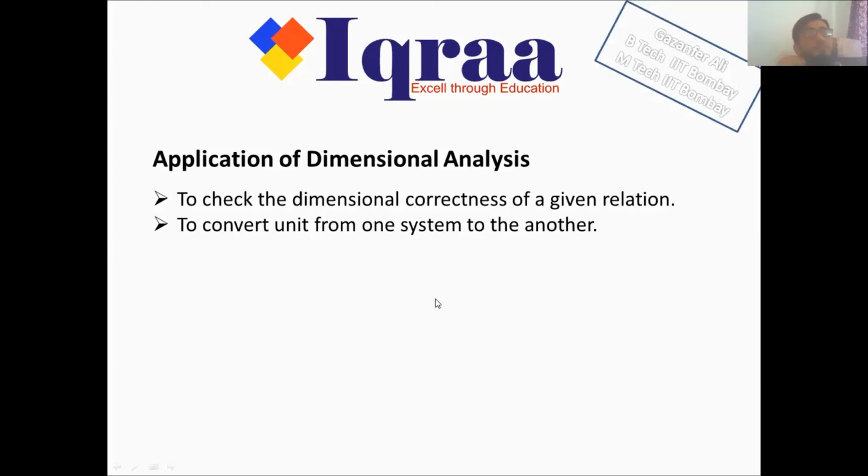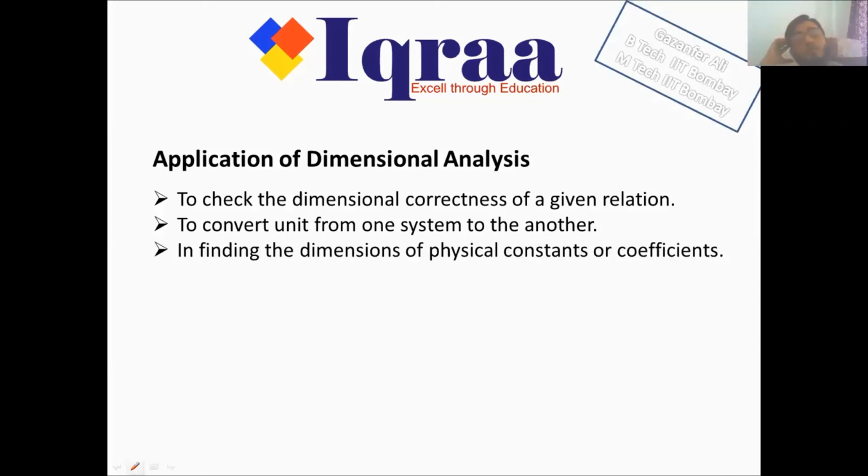It helps us to convert units from one system to another. For example, when you measure energy in the SI system, the unit for energy is joules. And in the CGS system, the unit for energy is ergs. Now, if I want to find out the relationship between 1 joule and erg, the relationship is 1 joule is 10 to the power 5 ergs. But dimensional analysis can help us to convert 1 joule into erg, and derive the relationship that 1 joule is 10 to the power 5 ergs.